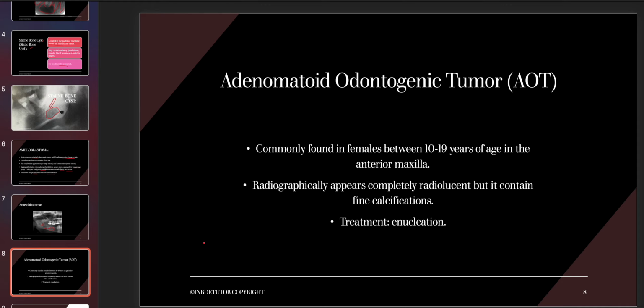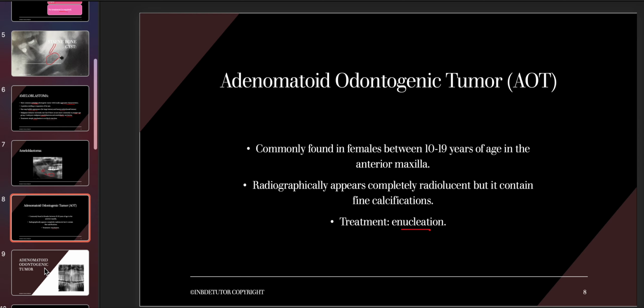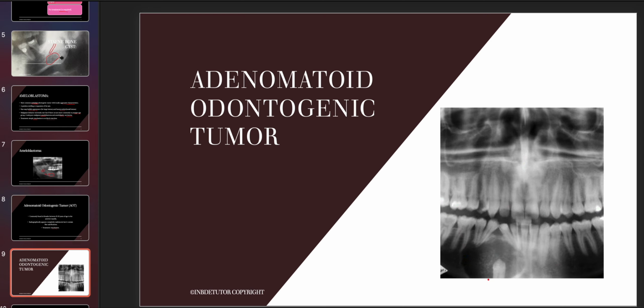The tumor is actually encapsulated. Radiographically, it appears as both radiolucent and radio-opaque. Treatment is again enucleation, guys. You can see that there is a maxillary canine and there is an adenomatoid odontogenic tumor associated with it. Examiners like to ask this question because it is a little different: it is present in females, it affects the age group between 10 to 19 years, it is present in the anterior maxilla, and the common associated tooth is canine.